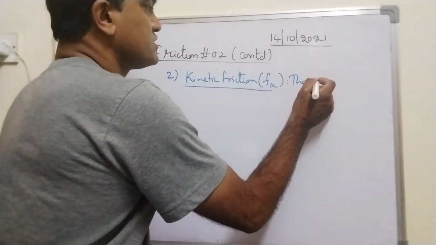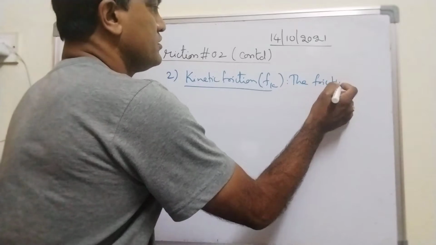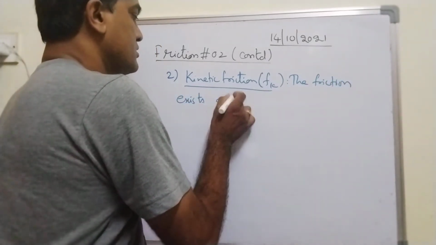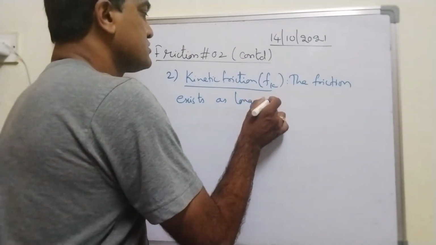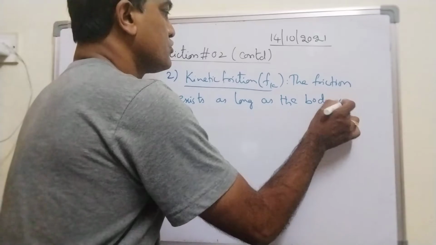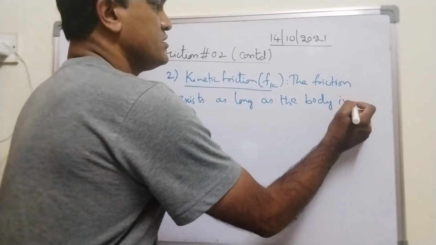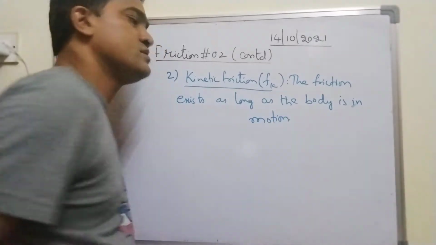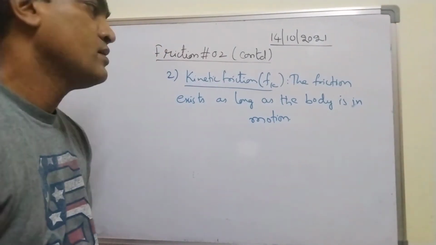The friction exists as long as the body is in motion, and it is called kinetic friction.